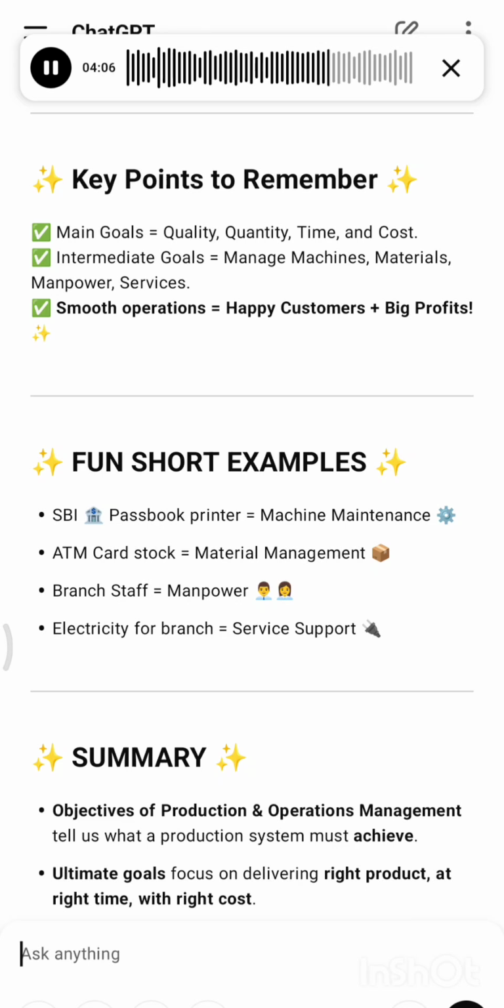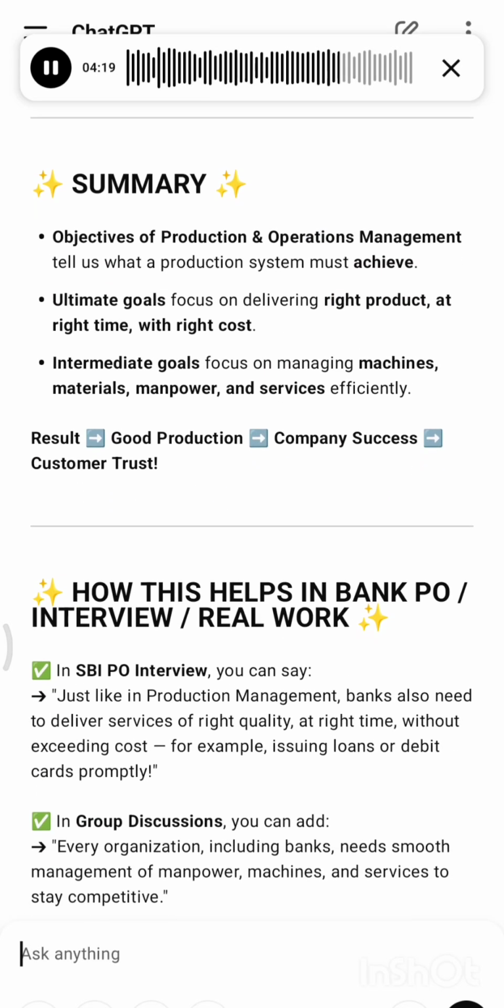Fun short examples. SBI passbook printer equals machine maintenance. ATM card stock equals material management. Branch staff equals manpower. Electricity for branch equals service support. Summary. Objectives of production and operations management tell us what a production system must achieve. Ultimate goals focus on delivering the right product at the right time with the right cost. Intermediate goals focus on managing machines, materials, manpower, and services efficiently. Result: good production, company success, customer trust.